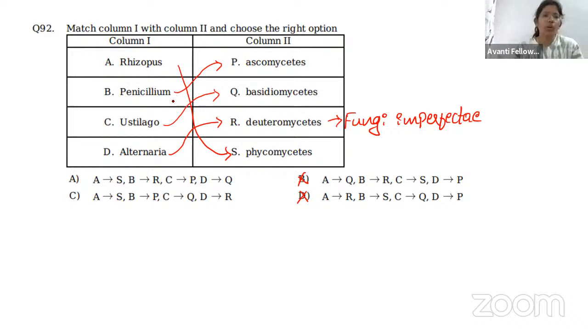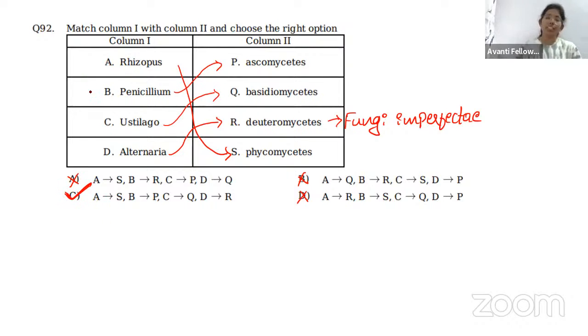Next, I told you I know about Penicillium also. Penicillium belongs to Ascomycetes, which means we only have to check this in A and C. Penicillium means for B it is a P. Yes or no? Yes, that is in option C. So option A is also not the correct one. Here option C is correct.